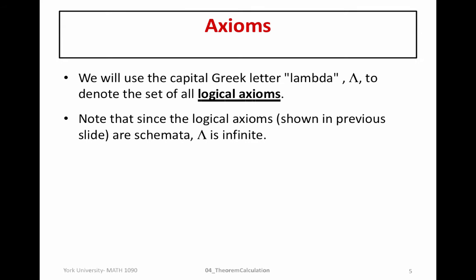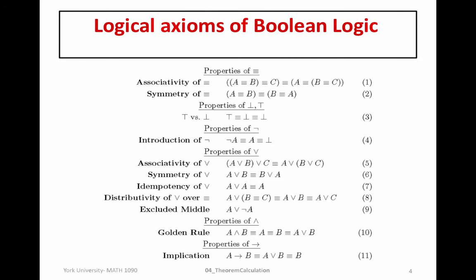So recall that the logical axioms are in fact all stated in terms of schema. So remember the last video I mentioned that we were going to be using schema to help us to generalize all of these mathematical truths. So both the axioms and our theorems are going to be stated as schema because what we're really concerned with, particularly in Boolean or propositional logic, is the syntax.